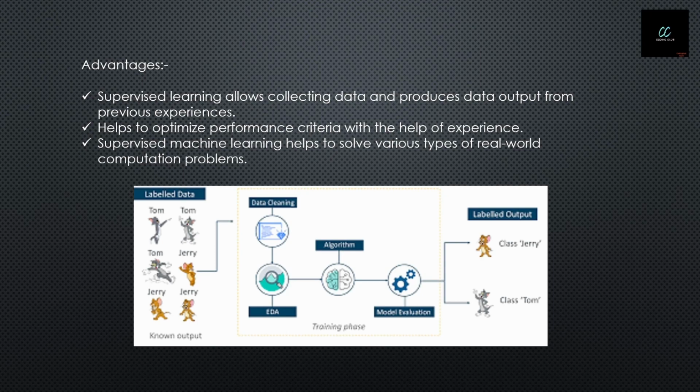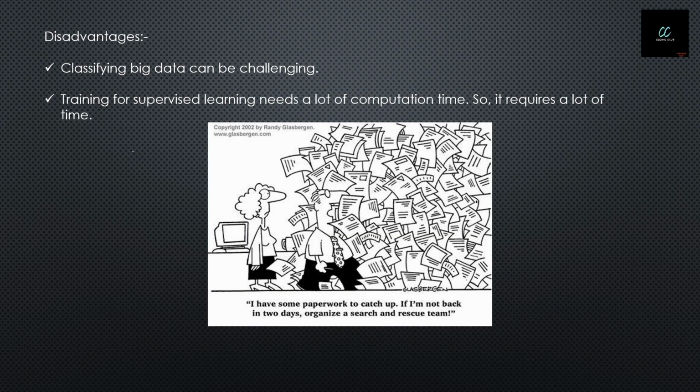Advantages. There are many advantages of using supervised learning, just like collecting the data, analyzing and labeling the data, which is very easy for the machine to understand. Meanwhile, the disadvantage: if you have a lot of data to label, it is huge work to label the data, which takes a long time, and this is the only disadvantage of supervised learning.